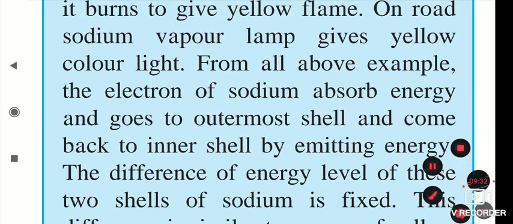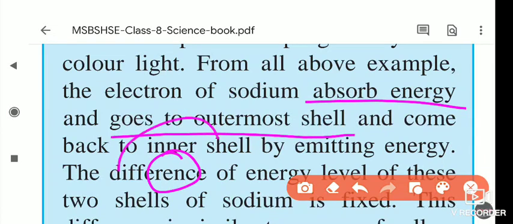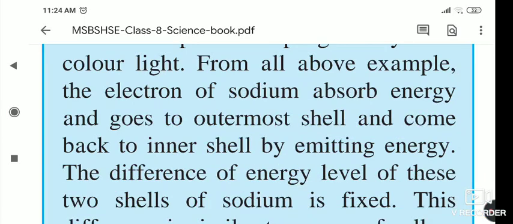From all the above examples, the electrons of sodium absorb energy and go to the outermost shell. What I told you just now is that it has orbits. If this electron jumps from this orbit to this orbit, what happens? It emits energy. So the same thing is happening.